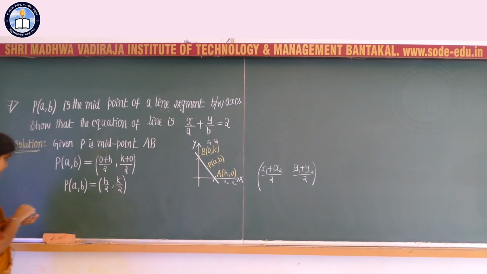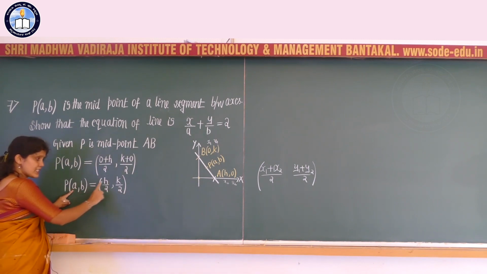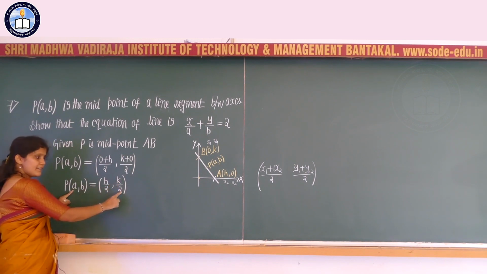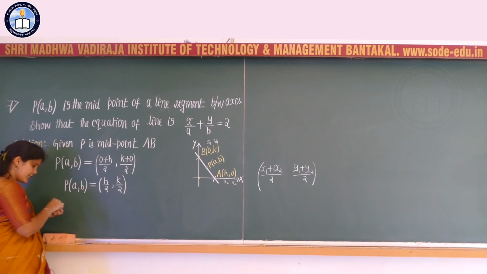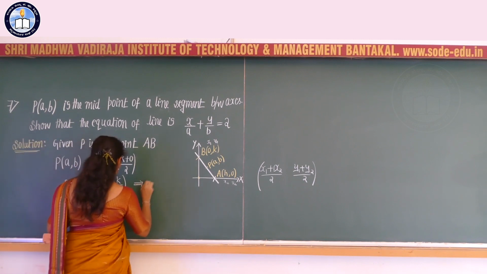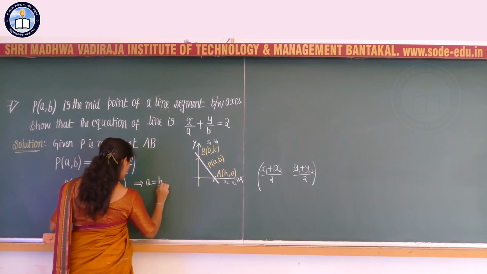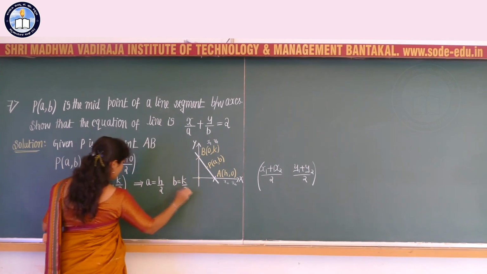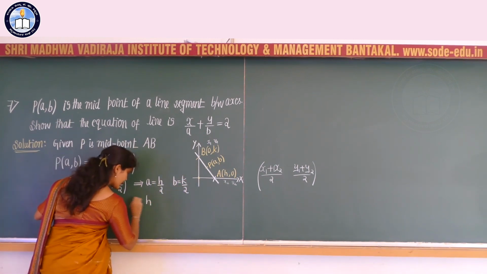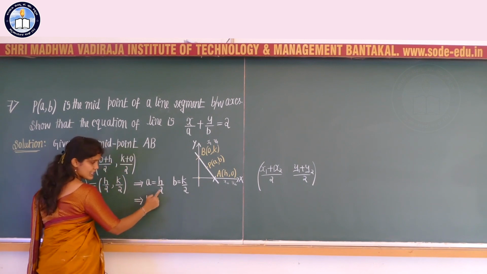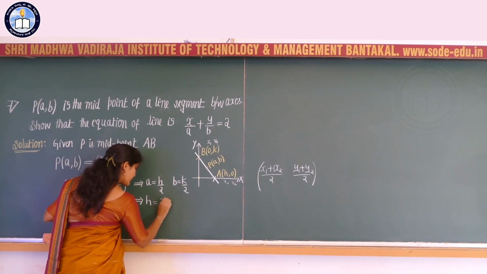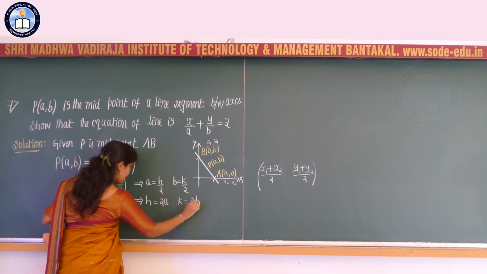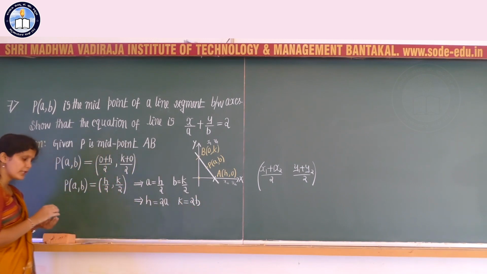Here I can say that A coordinate is equal to h by 2, B coordinate is equal to k divided by 2, correct? Which implies that A is equal to h by 2 and B is equal to k by 2. What is meant by h? By using this, h can be written as h is equal to 2 multiplied with A, that is 2A, and k is equal to 2 multiplied with B, that is nothing but 2B.